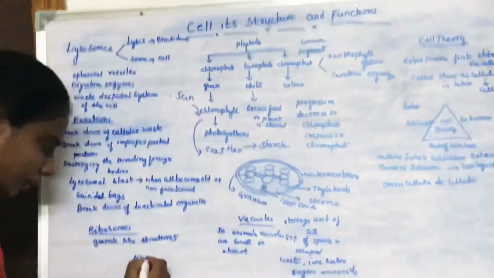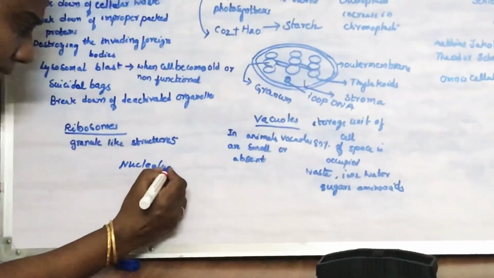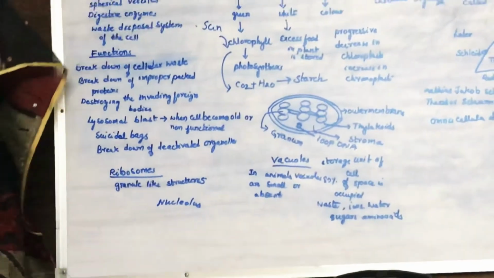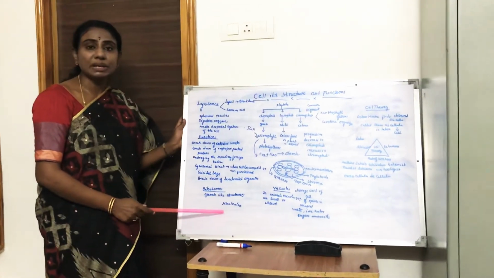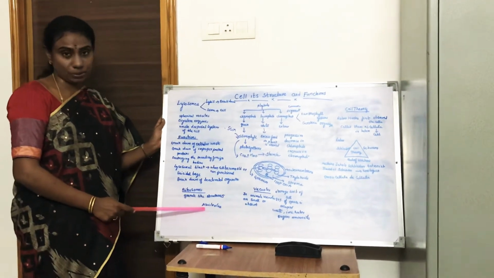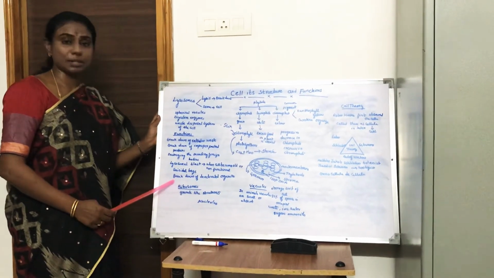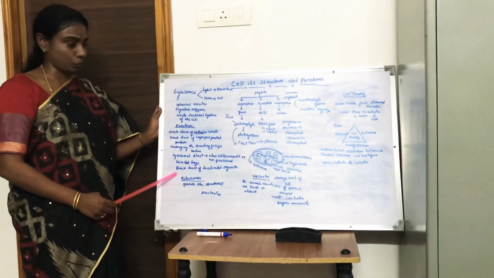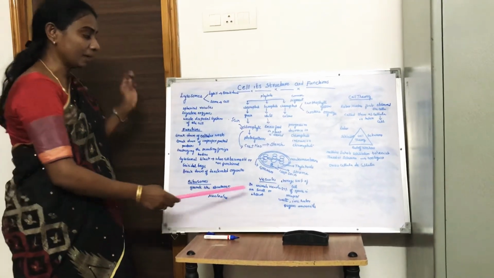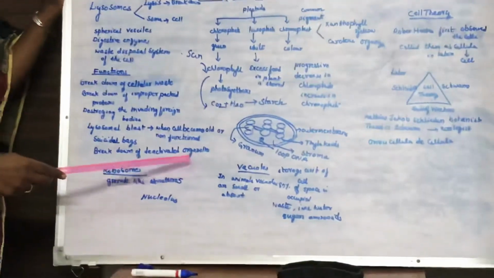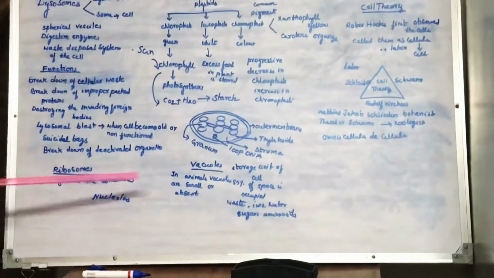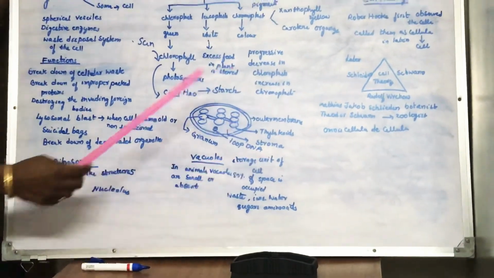You know children, already we learnt about the nucleus. Inside the nucleus, a dark staining part is seen. This dark staining structure, we called the nucleolus. The nucleolus is responsible for the formation of ribosomes. Now we go to vacuoles. These vacuoles are fluid-filled bags, fluid-filled structures. They are also called the storage units of the cell.